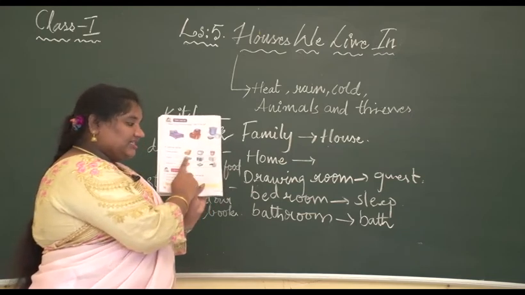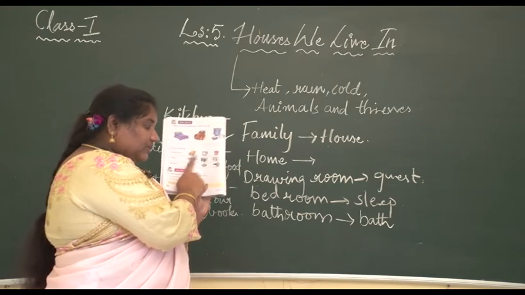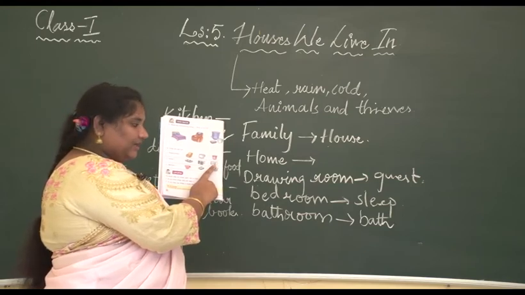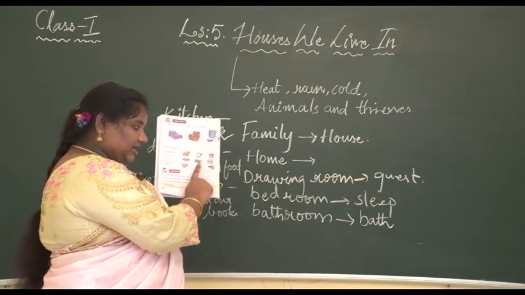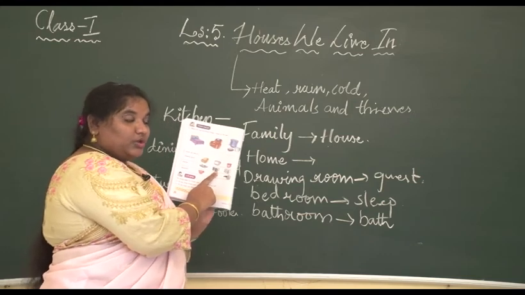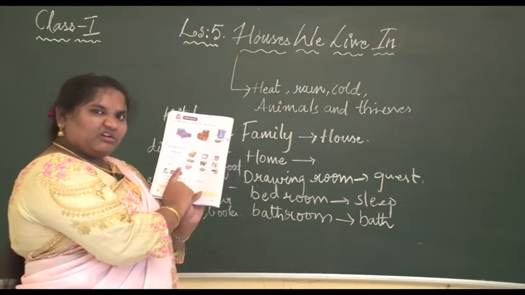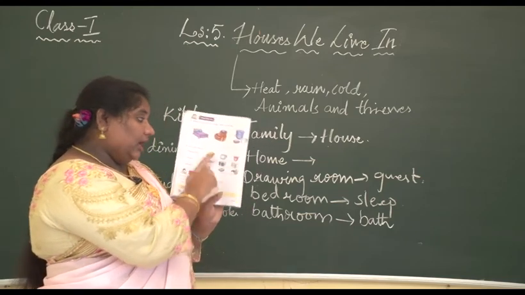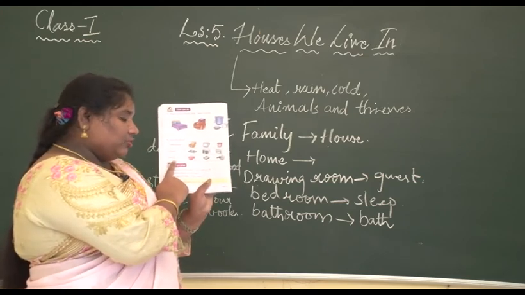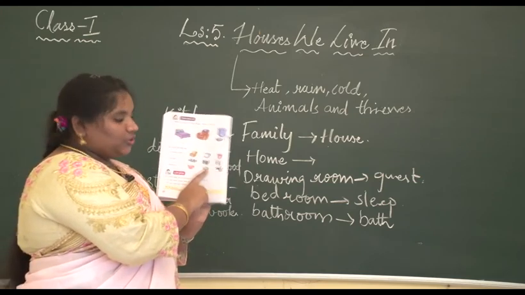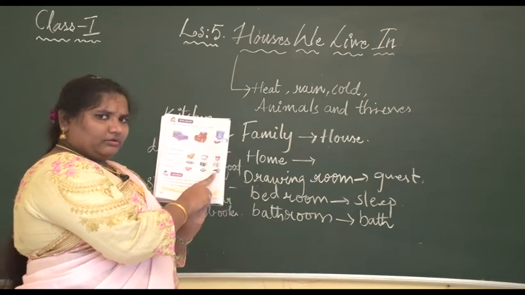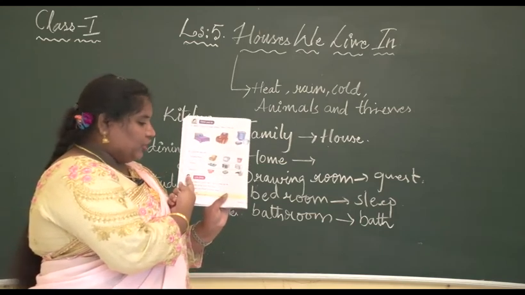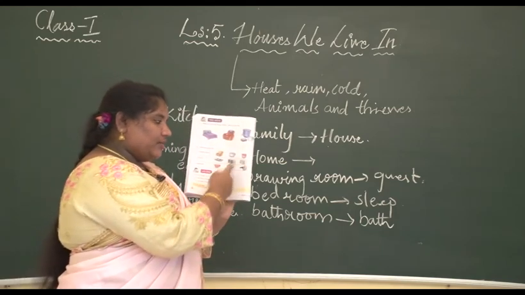Then kitchen. A stove. Then an oven. Yes, we heat something in the oven. Then here is a loudspeaker. Do we listen to music in the kitchen? No, this is the odd one out. We have a musical system in the drawing room. Then bathroom. Jug, we use it in the bathroom. Soap, we use it in the bathroom. Cooker is used for cooking food. Do we use it in a bathroom? No, not at all. This is the odd one out.